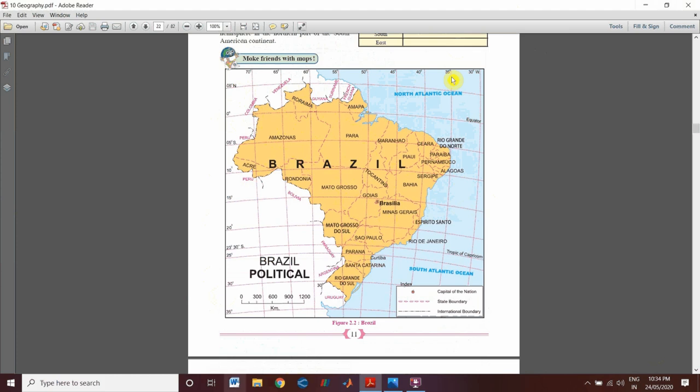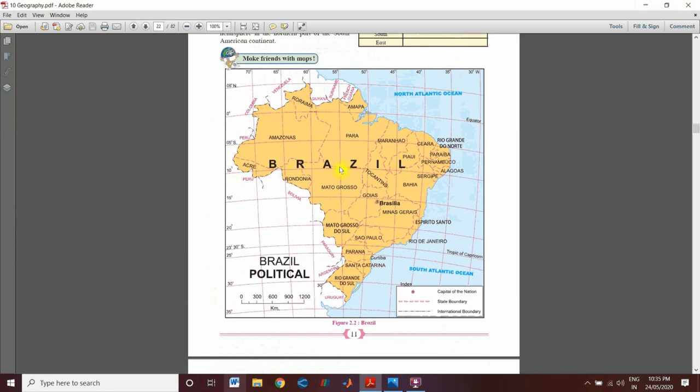Now we will see the longitudinal extent of Brazil. Here you can see the last point, that is 34°45' west, and here it is 73°48' west longitude.